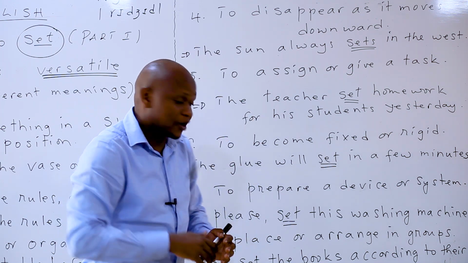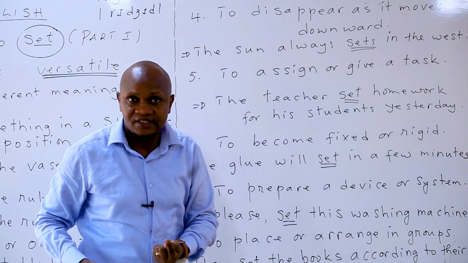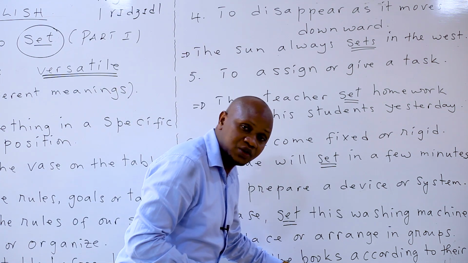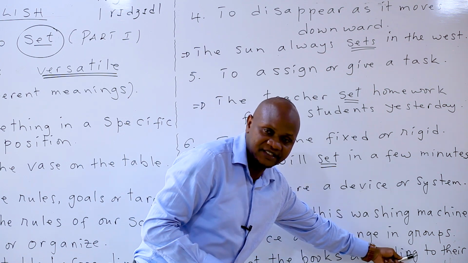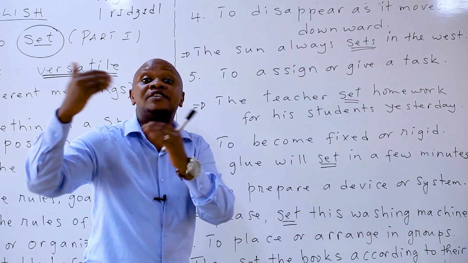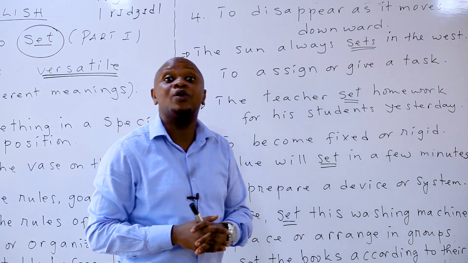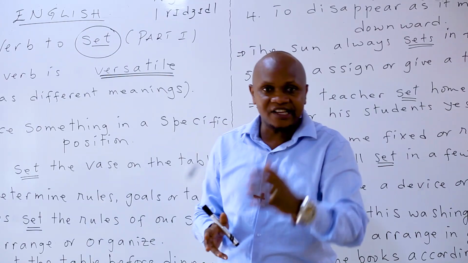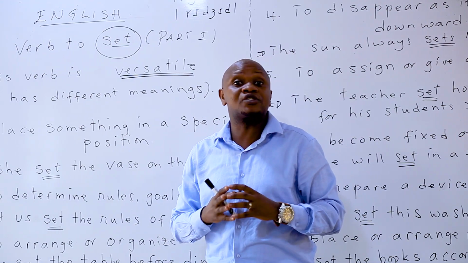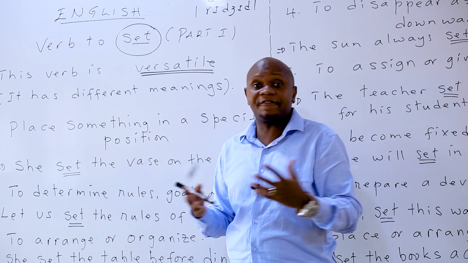You are setting. For example, they set the books according to their size. Bashyize ibitabo ku murongo bagendeye ku ngano zabyo. That is to set. They set the books according to their size. You should understand the usage of verb to set in English language. We have seen verb to set in different ways.